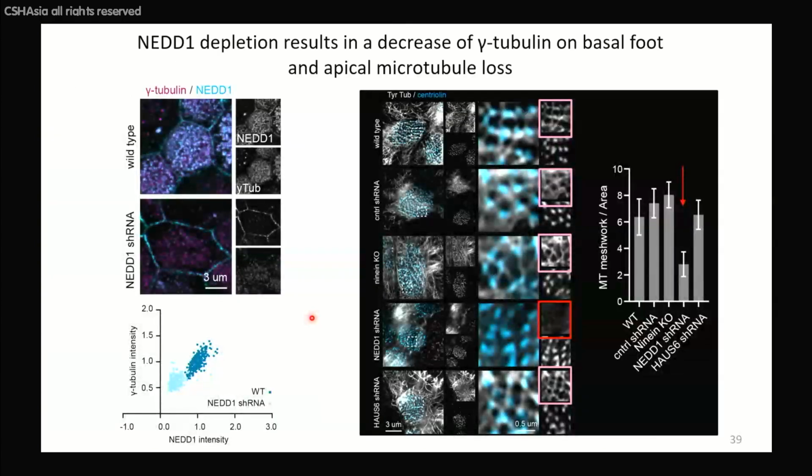So our next goal was to try to get rid of them, to knock them down or out, to study whether they are indeed important for nucleating microtubules. And for that, and that will also be very useful for this community, we have generated human airway epithelial basal cell lines which are immortalized. And so we could culture them for a long time and generate either knockdowns or knockouts. Genetic manipulation in this system is still painful. So if we do a depletion, we need to do it for like 3-4 weeks.